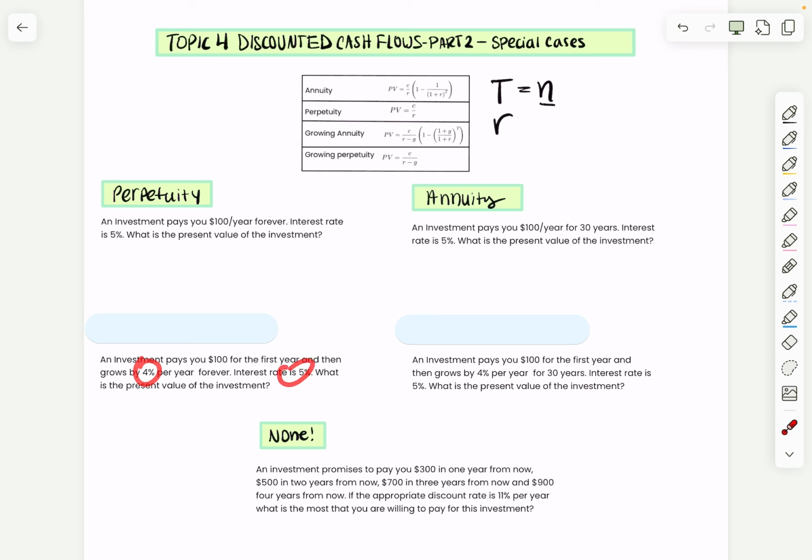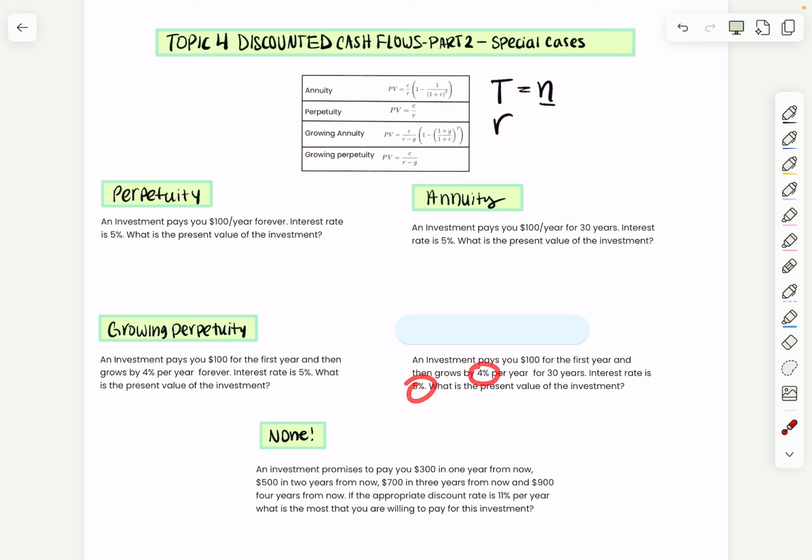Here I see two rates, so I already know it's going to be some sort of growing special case, so it can't be any of these. And then if you read, an investment pays you $100 for the first year and then grows by 4% per year forever. So the number of years that this investment is paying you is not finite. There is no N number of years. It just goes on forever to infinity. Because there is no N, because infinity is not a number, it can't be an annuity, because N is for annuity. So it would just have to be a growing perpetuity.